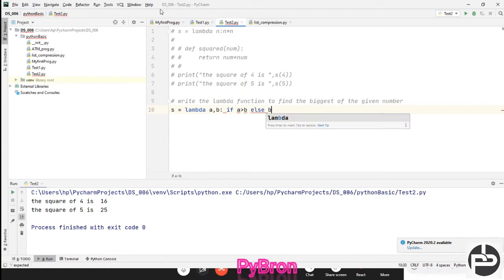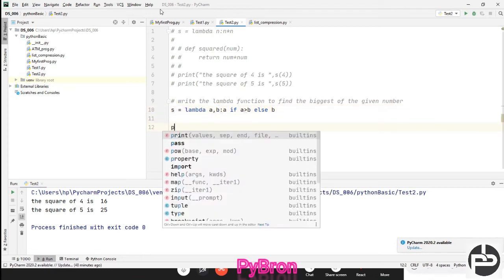So what it will do basically, if a is greater than b, then it will return a, otherwise it will return b. Suppose during the calling of this I pass two numbers, they will come here as a and b. Okay, I'll explain with the drawing, don't worry.